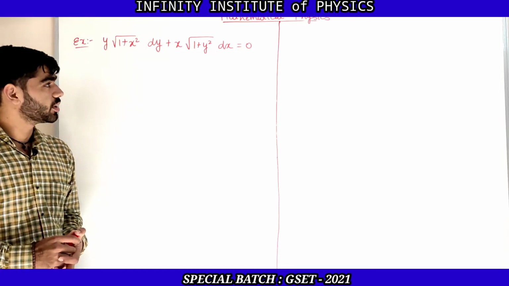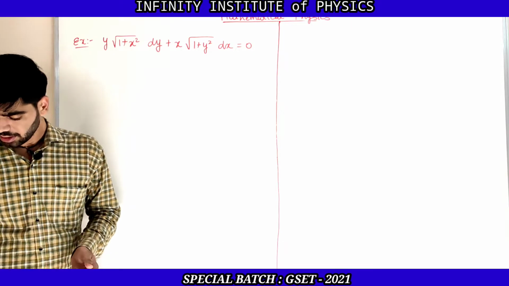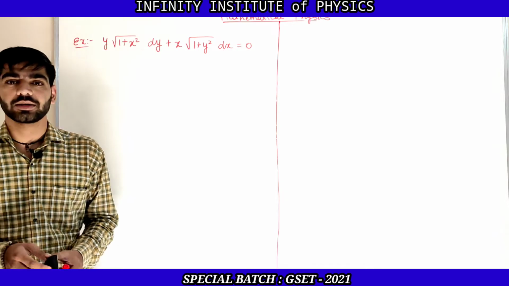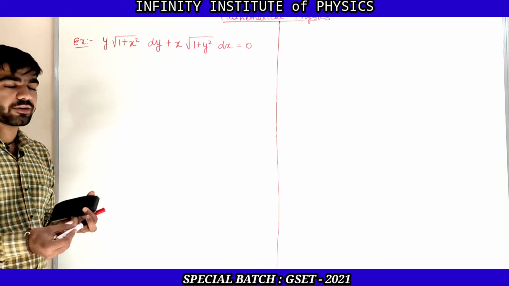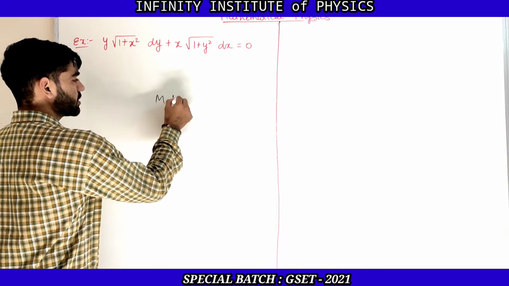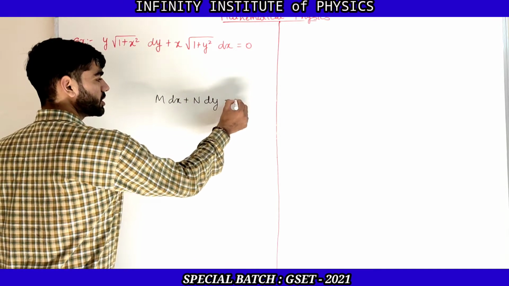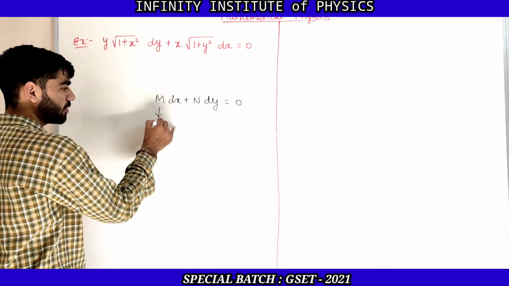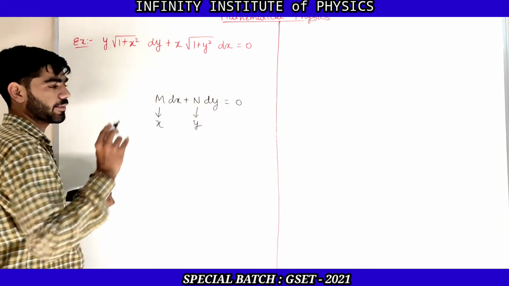Now let us solve some examples related to the variable separable method. Again I am repeating the method: the equation can be converted to the form M dx plus N dy is equal to 0, where M is the only function of x and N is the only function of y.